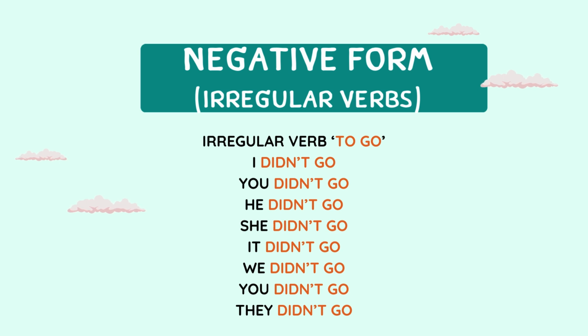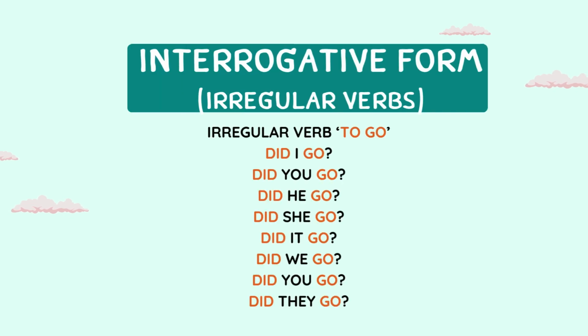And what do you need to do to make a question in the past simple tense? You start your question with did plus subject plus verb in its infinitive form. Did I go? Did you go? Did he go? Did she go? Did it go? Did we go? Did you go? Did they go?